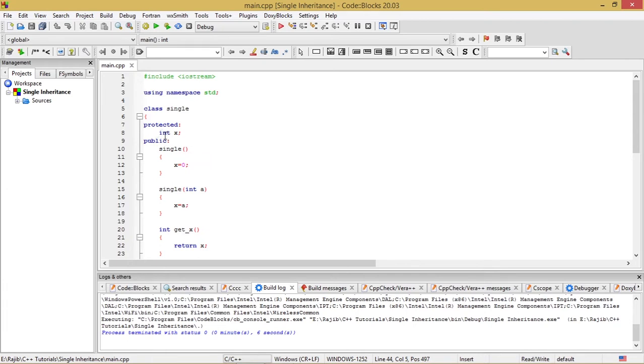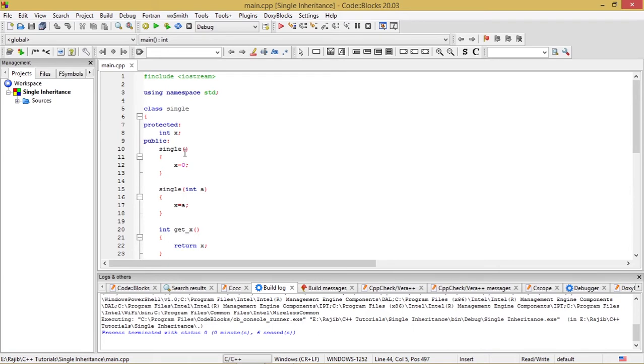If you keep all the data members under public, all the data members can be inherited, but at the same time the data hiding concept, the information hiding concept which is a basic feature of object oriented programming, will be destroyed, in the sense that the members will also be visible to other outside classes.